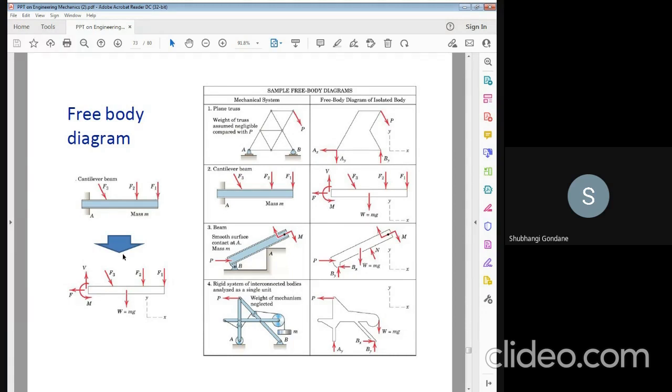So what about its free body diagram? The free body diagram can be drawn with respect to the fixed point or pin point, where there are two forces, a vertical force as well as a horizontal force. And the moment can act in the anti-clockwise direction. So these are various examples related to the stresses which can be carried out with respect to the diagram, that is, cantilever beam, rigid body.